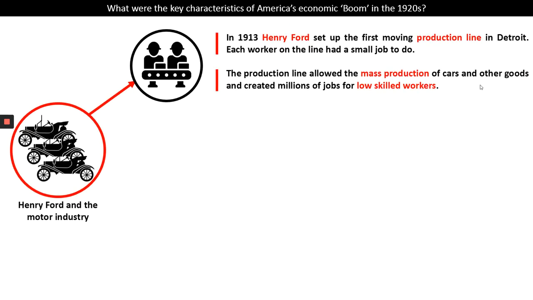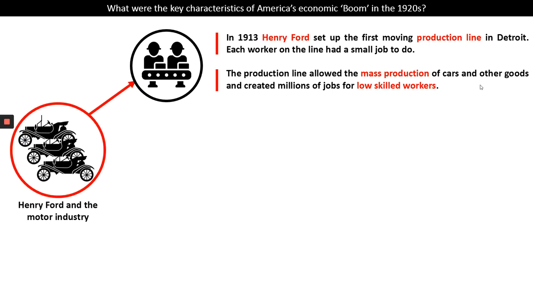In 1913, Henry Ford set up the first moving production line, otherwise known sometimes as an assembly line, in a place called Detroit. Each worker on the line had a small job to do, and the idea was that the car would move very, very slowly through the factory. Each worker would stand next to the production line and they'd have a very small job to do. One person would fit the steering wheel. One person would do the stitching on the seats. One person would sort the engine out.